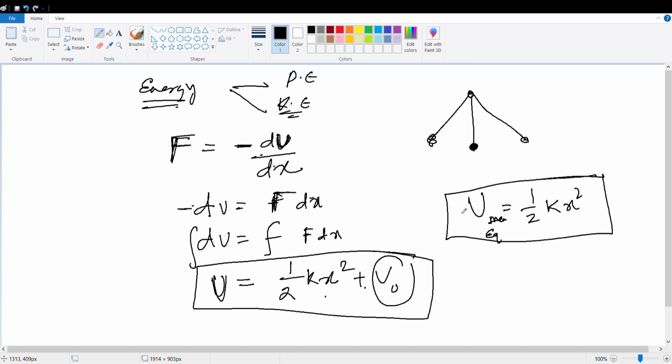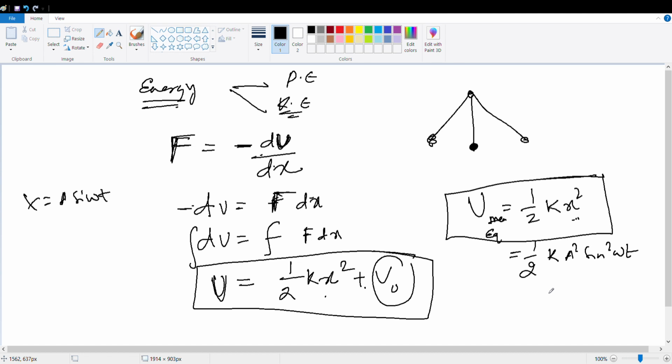Now x equal to a sine omega t, so if you substitute it here, it turns out to be half k a square sine square omega t. Yes or no?